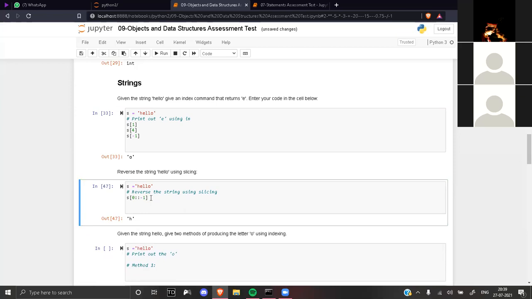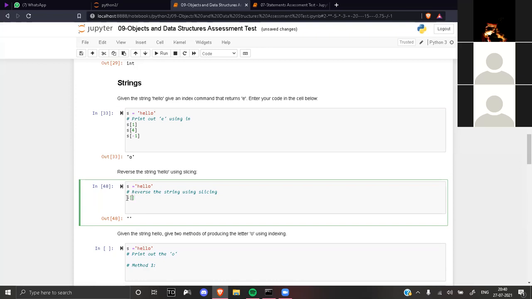So now remove this also. What it is saying is: start from H, go up to the end of the string, I have not given any index, in a step of -1. So basically it says go from H to O in the reverse direction. That is only one item, right? So you have to remove all the indexes, the starting index also. Just colon colon -1.